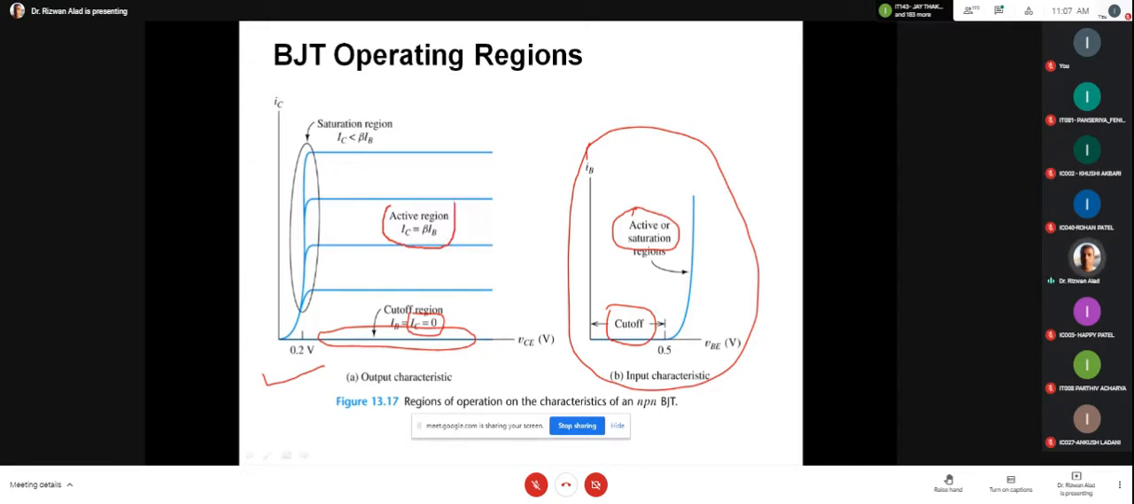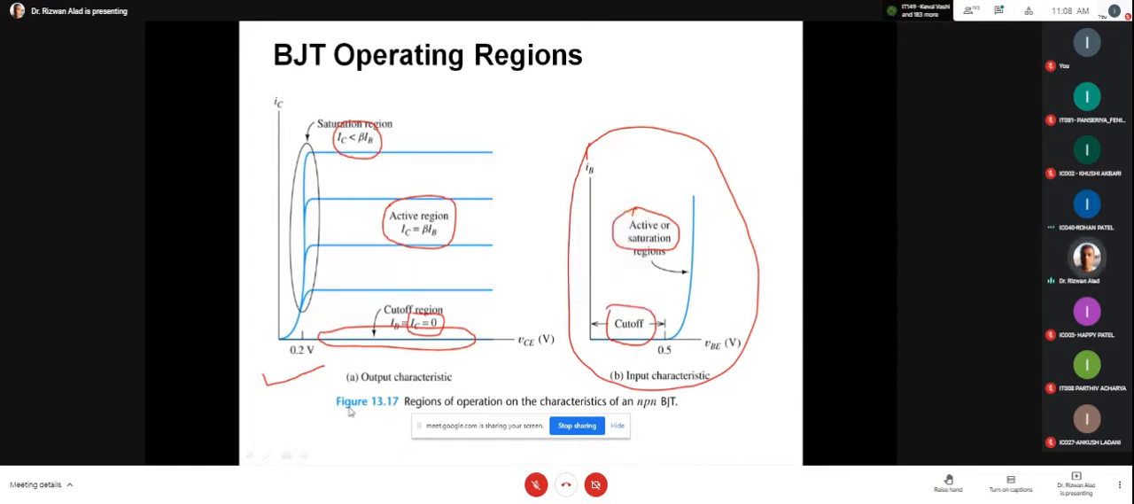My request to all of you, please write down this equation in your notebook. In the active region, the collector current is beta times IB. But in the saturation region, the collector current is less than beta times IB. Is that clear now? Yes, sir. Up to here, any doubt?